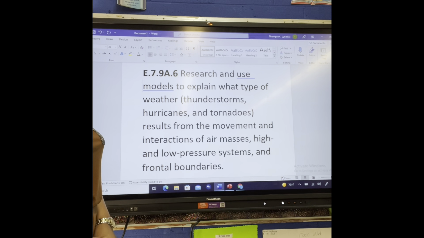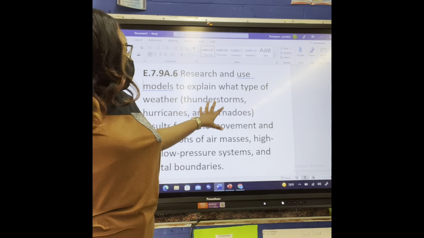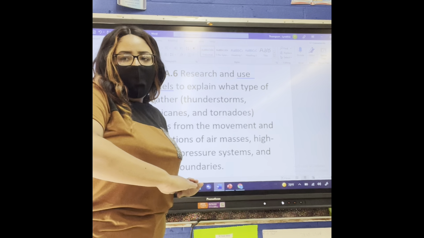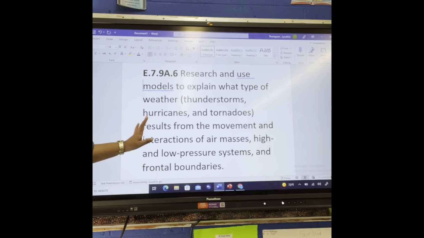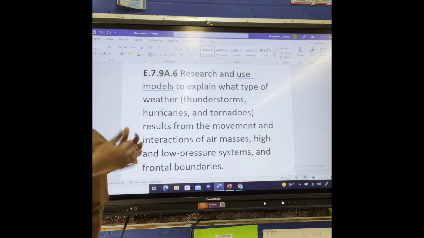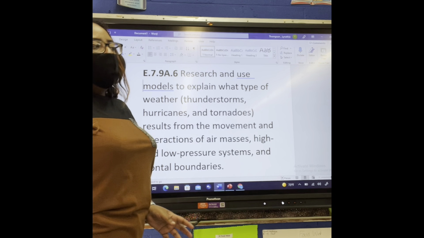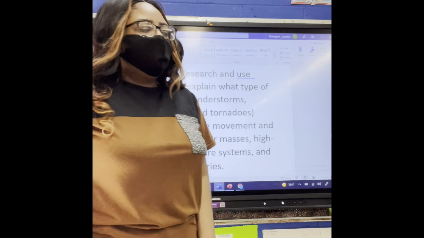Research and use models to explain what type of weather, thunderstorms, hurricanes, and tornadoes results from the movement and interactions of air masses, high and low pressure systems, and frontal boundaries. All right, so the standard is the same from last week. But what we're doing this week is adding our calculations for Celsius to Fahrenheit.